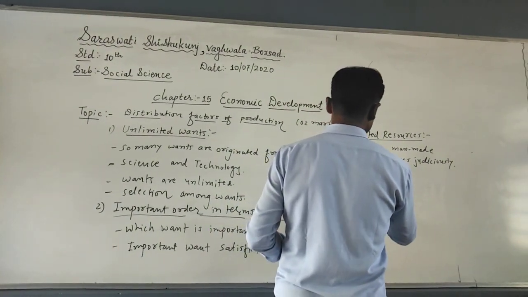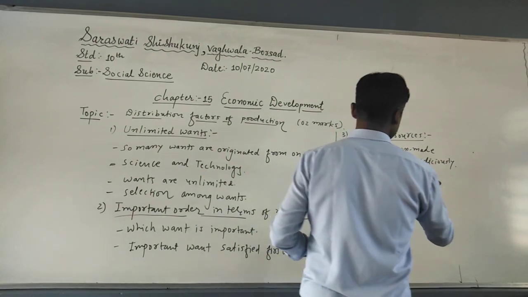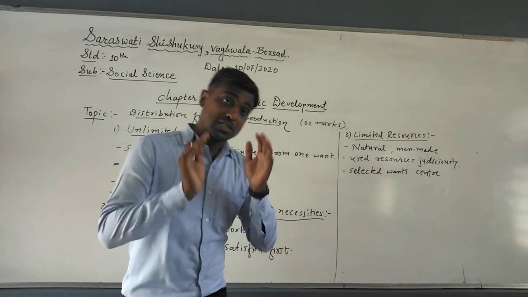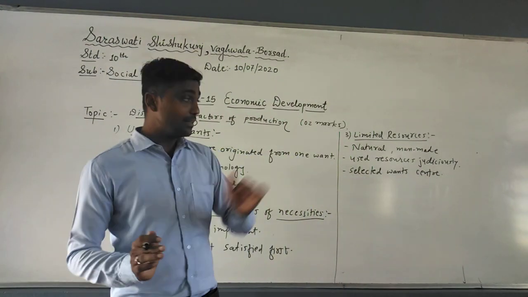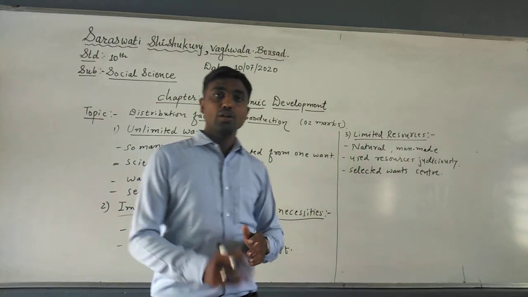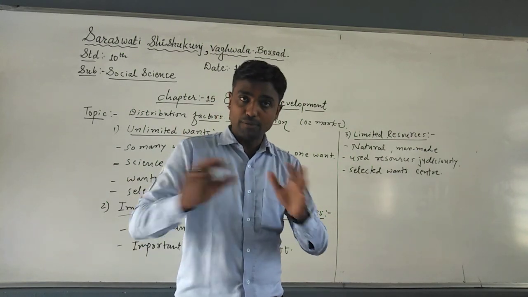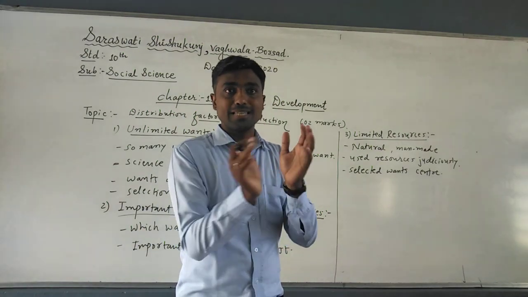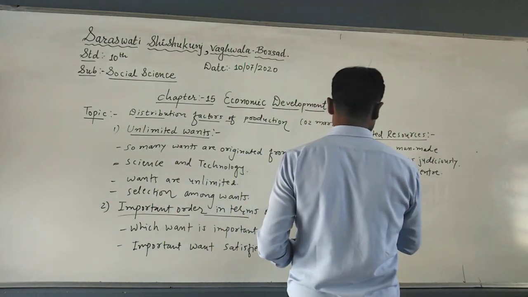But keep the selected wants in the center. You just see that whichever wants you have selected, that are important, you need to put into the center, and then only you will apply the resources judiciously. Understood? For example, you have a list of wants, but you select the different reference books and materials. It is your selected one, so it is kept in the center, and that should be satisfied first.